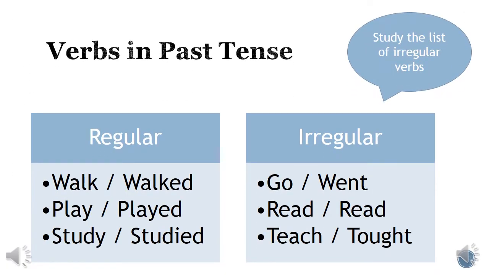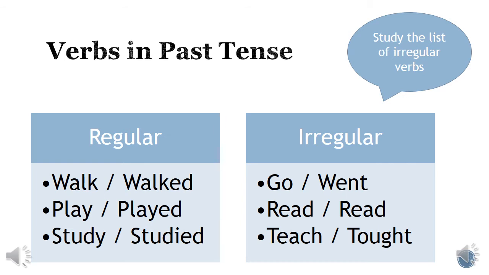Verbs in past tense. The verb to be is one that is used in past tense with was and were, but the regular verbs, most of the verbs, we are gonna change them to a past, adding ed at the end. For example, we have regular verbs: walk, walked, play, played, study, studied. Those are some examples of regular verbs.